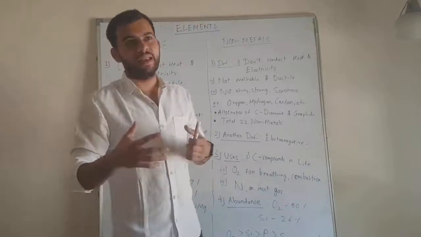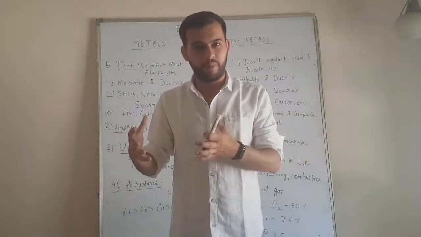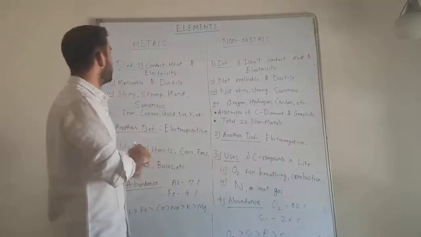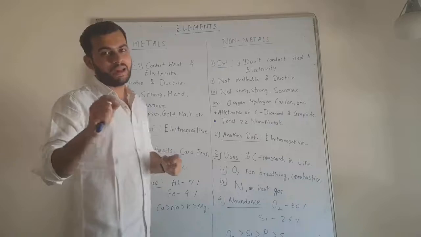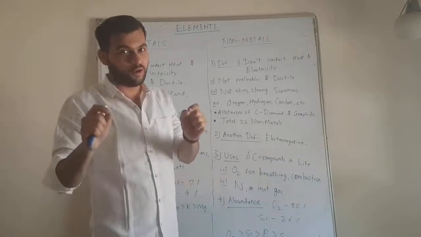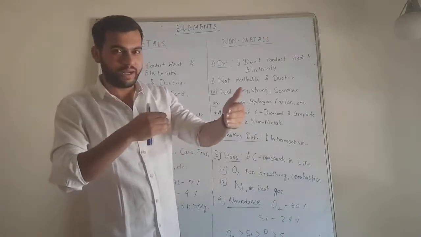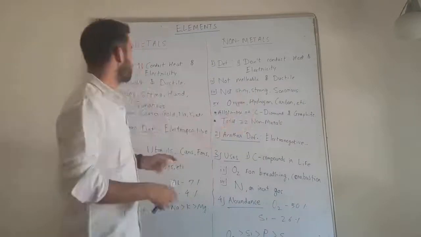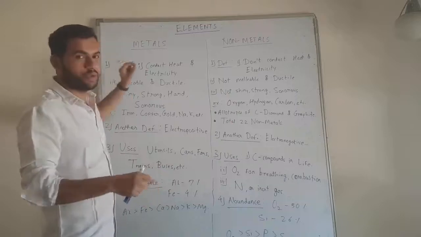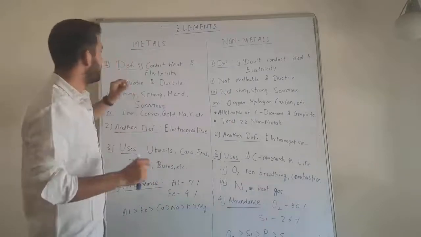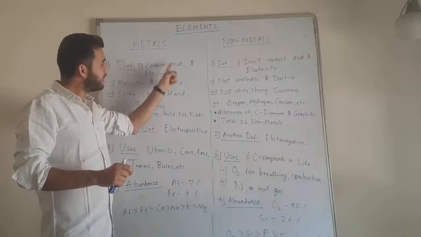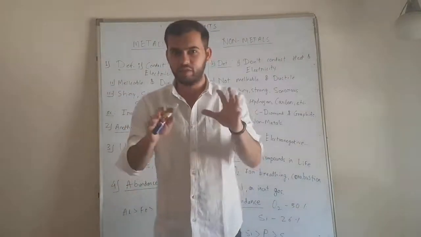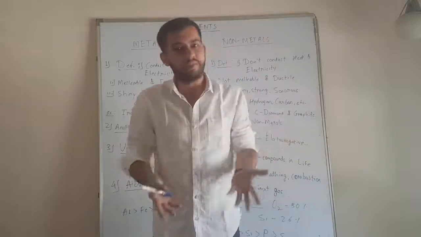So now let's directly jump onto our main topic. What are metals and non-metals? Let's define them directly. First of all, what are metals? Metals and non-metals are differentiated according to their unique characteristic properties. The first one is that all the elements which conduct heat and electricity are classified as metals. All the elements which conduct heat and electricity are known as metals.